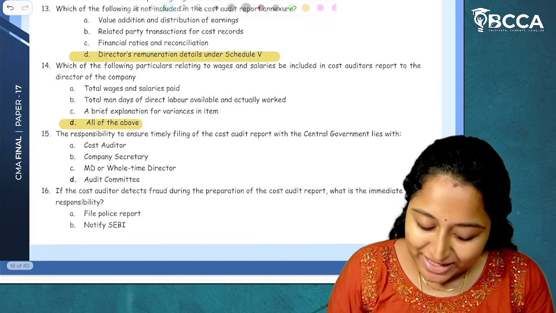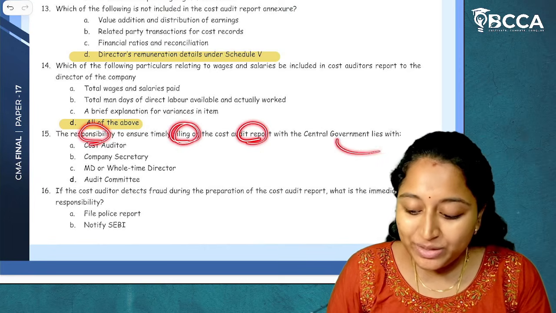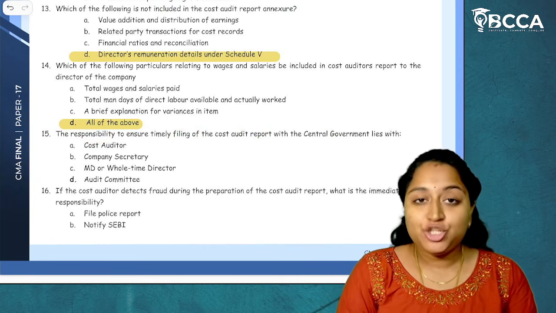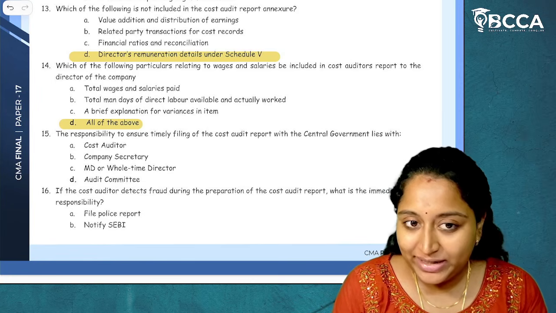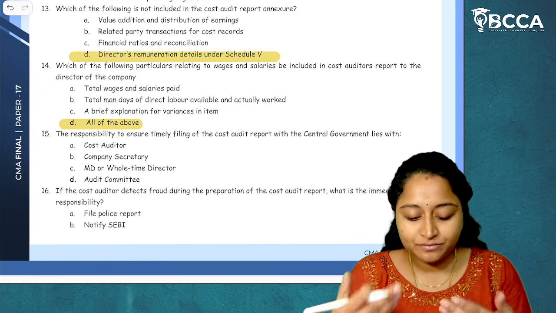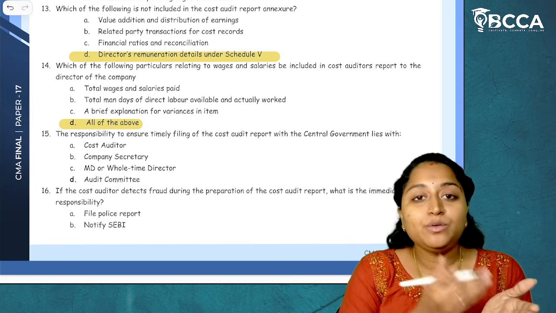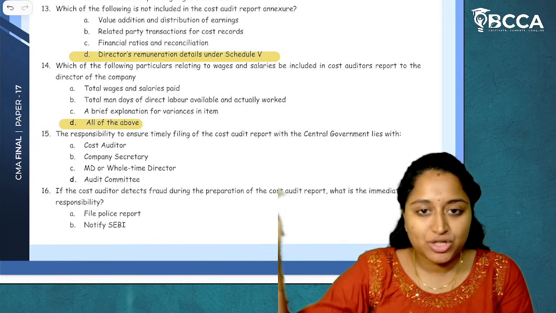Then moving on to the next, the responsibility to ensure timely filing of cost audit report with the central government lies with whom? With the management. Nothing but the board of directors. We can write like that. Now what are the options which are given? Form CRA 4 should be filed within 30 days from the receipt by the company with the central government, right?